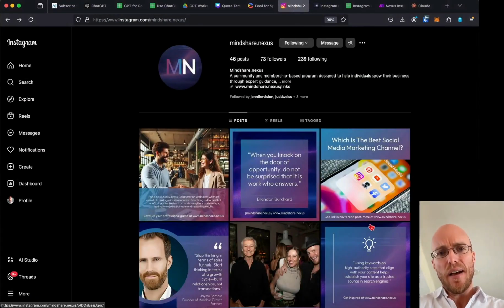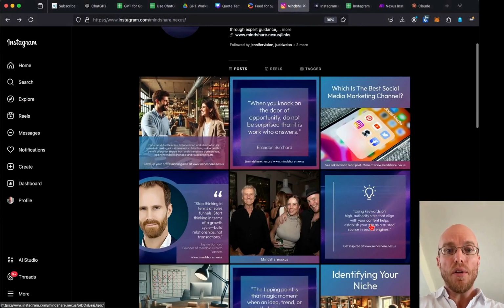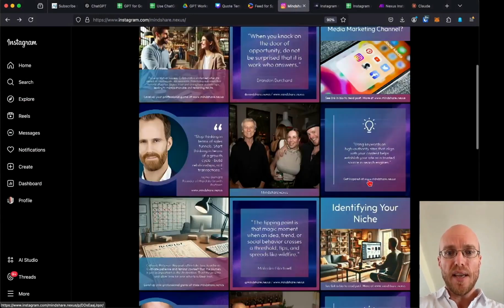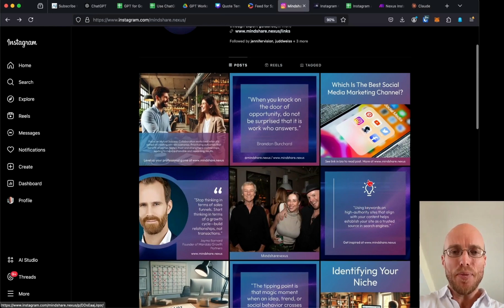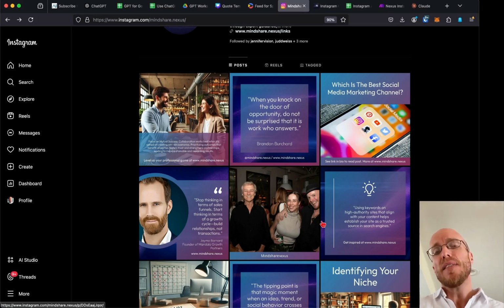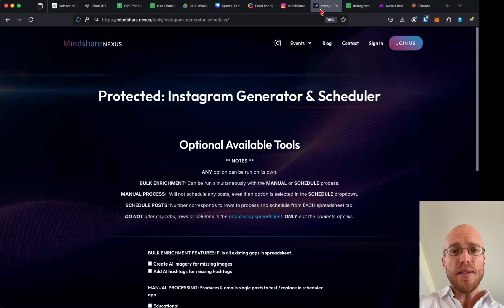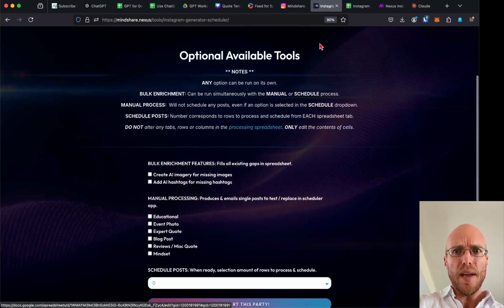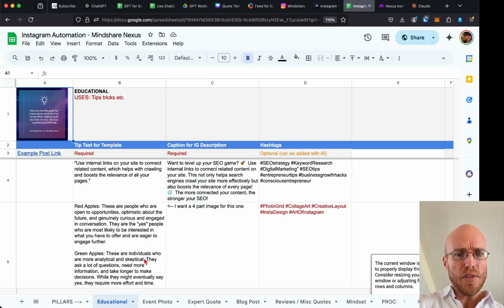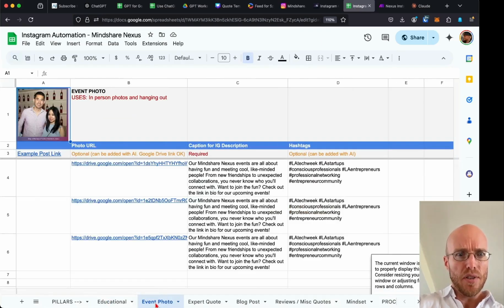This is a company that we created all of these templates for, these 6. What's neat about these is this company can produce and schedule 6 different pillars in bulk. All they need is a spreadsheet with their data, which they can get by entering it manually. They can also use what I showed you today with GPT and the spreadsheets. And then basically this is their form, and it works off of this spreadsheet. So it's very similar, but just a little bit more fancy.